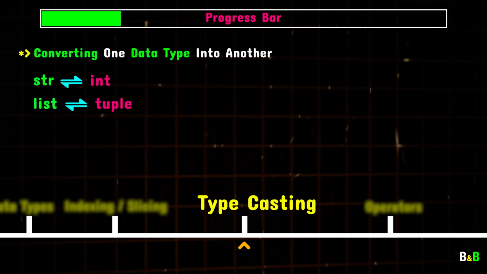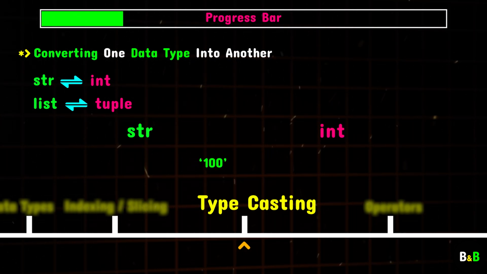It's a skill you'll use all the time in real-world programming because you'll often run into situations where data needs to be transformed to work correctly in your program. For example, you might need to turn a string into a number or a list into a tuple. Learning these techniques will be a game changer as you start building more complex Python programs.